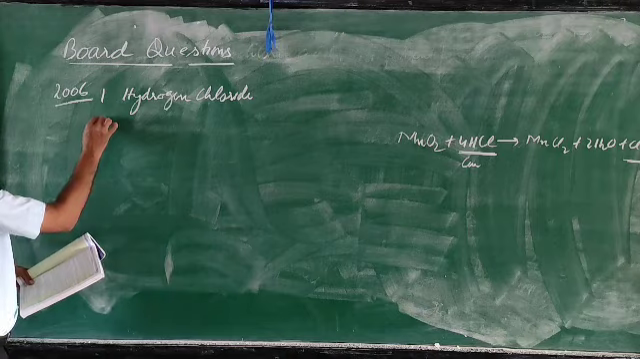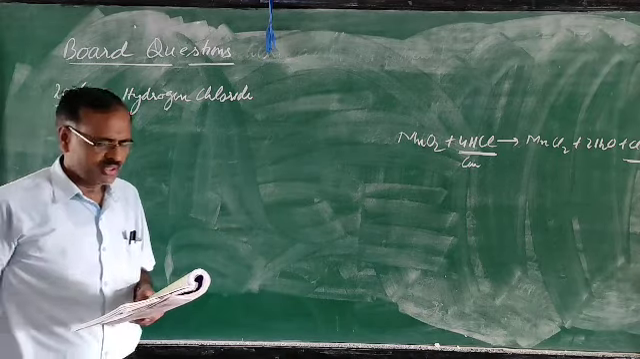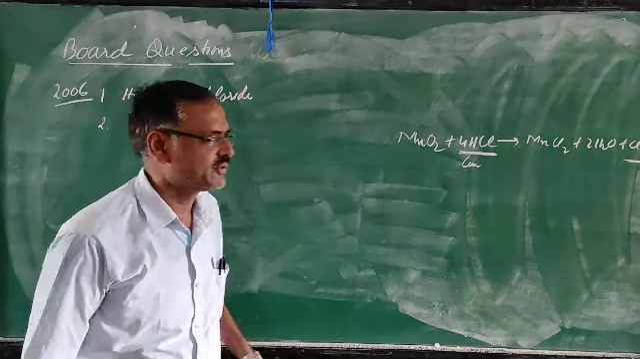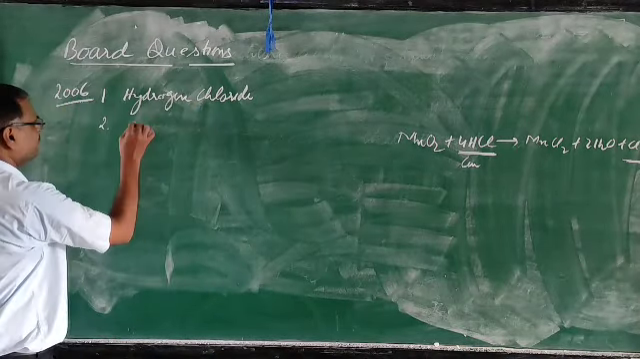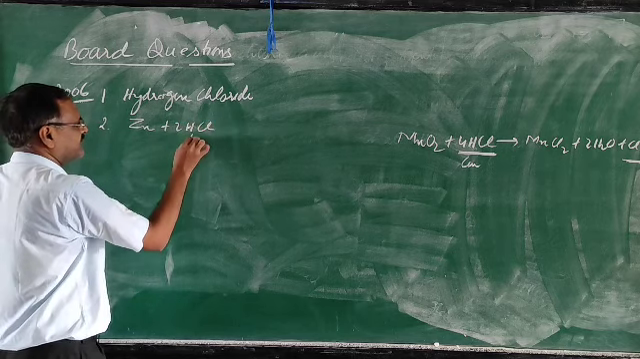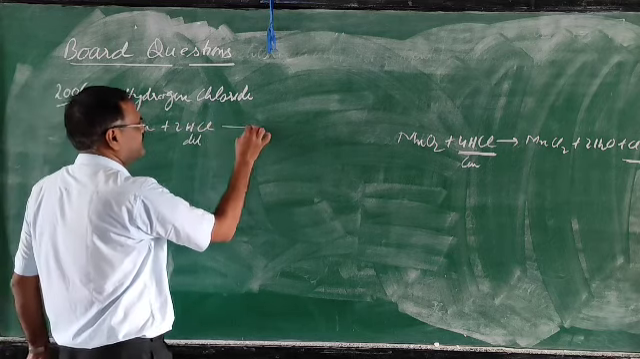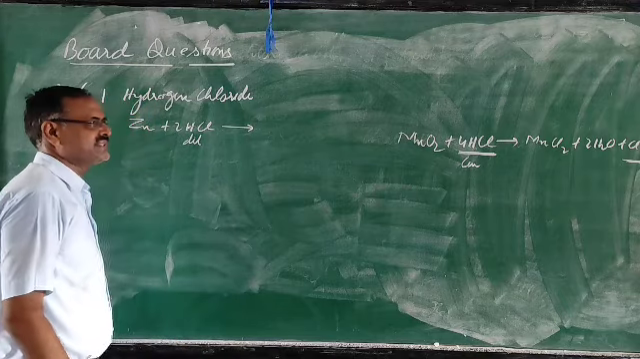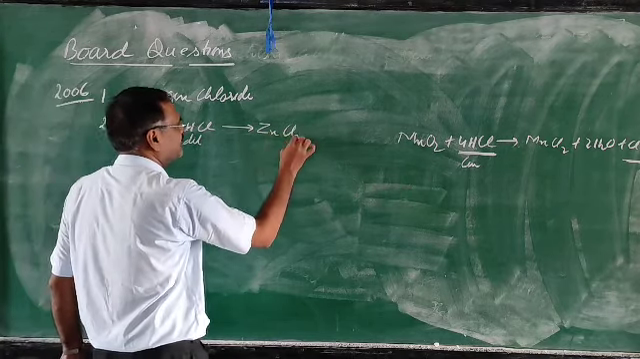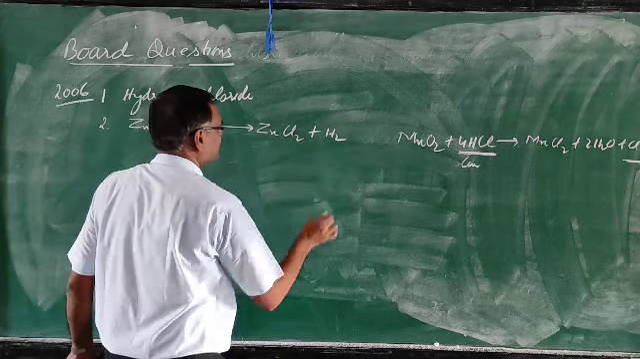Now the second question. Write the balanced chemical equation for the reaction of zinc and dilute hydrochloric acid. This you are familiar with from the lower classes. Any metal reacts with acid to form salt and hydrogen, so zinc chloride and hydrogen will be formed.